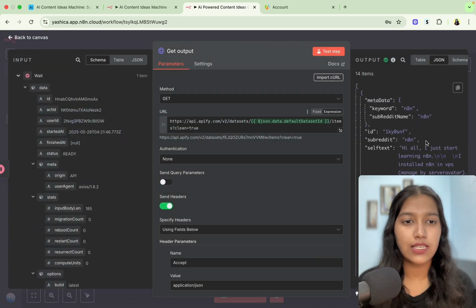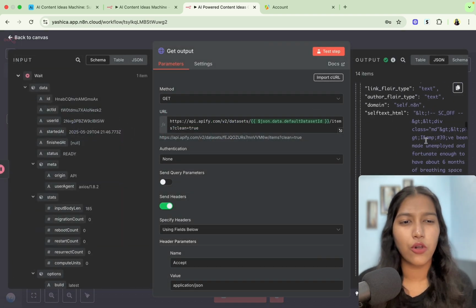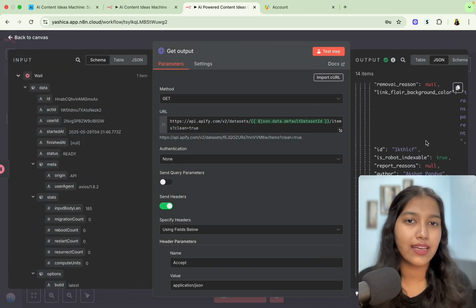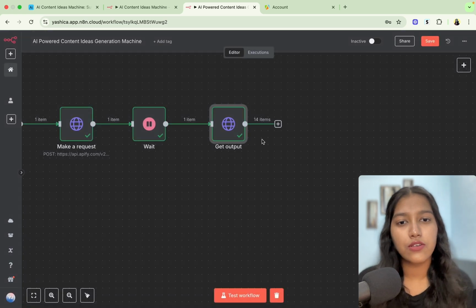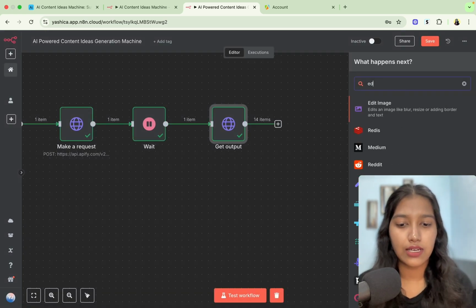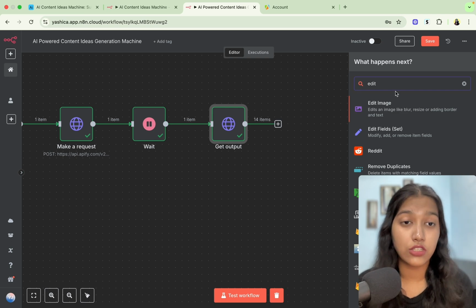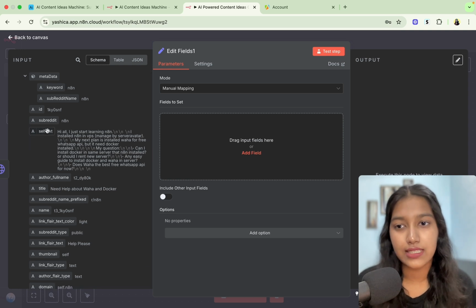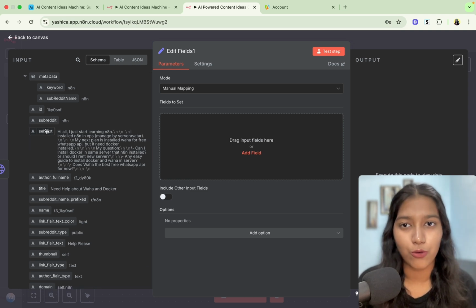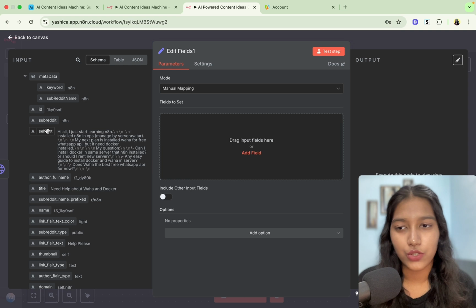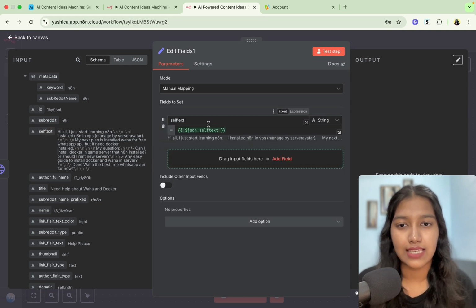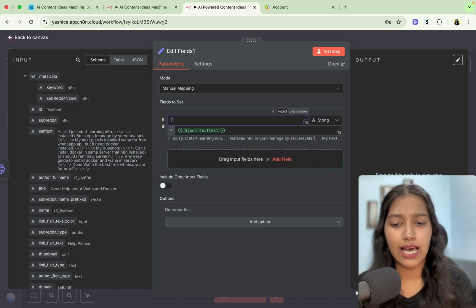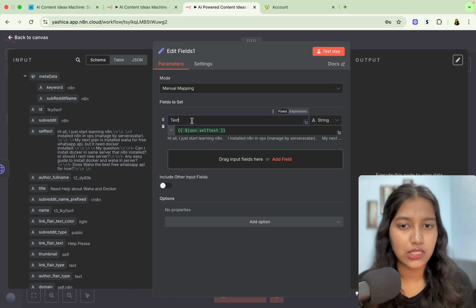Okay, so if you see the outputs pane, you will see that there are a lot of things in here and one can get confused. So what we're going to do is just keep the things that we need. For that, we're going to click on edit fields. We're going to search for edit fields and we will just get the fields that we are interested in. So the first field obviously is the text of that particular post so that we can pass it over to AI. So first is going to be self-text. You can name it as the text of the post, it's fine.